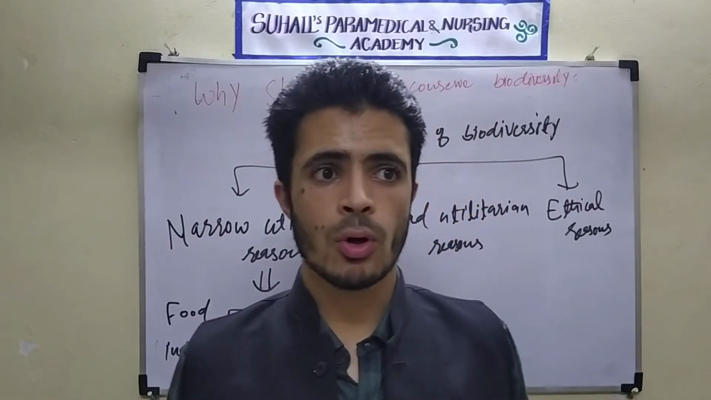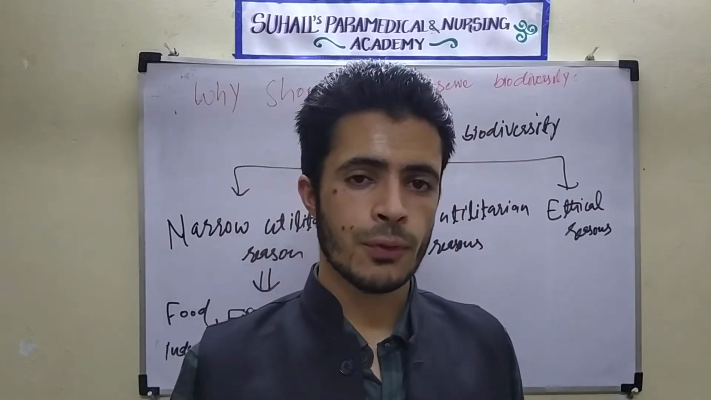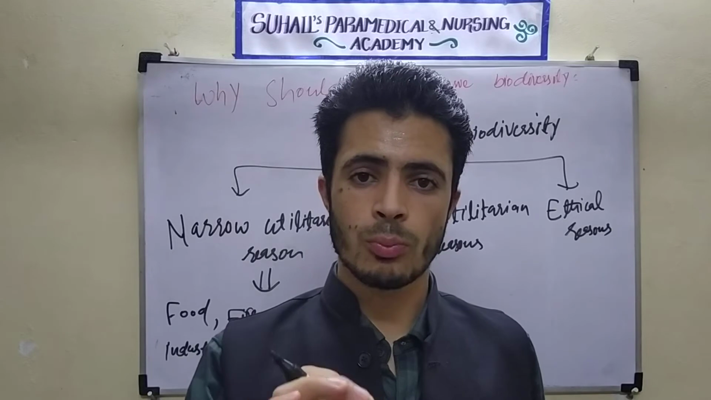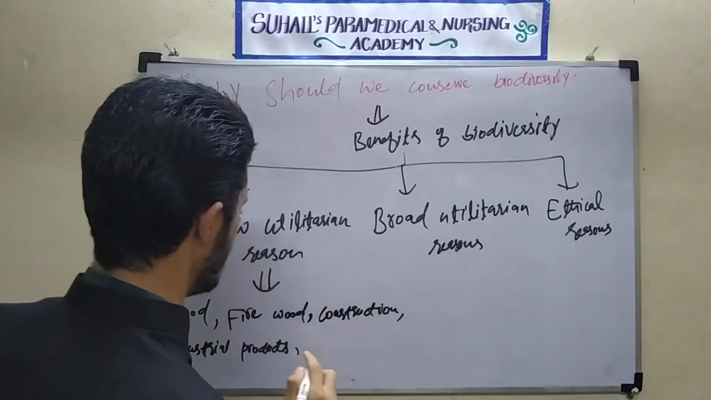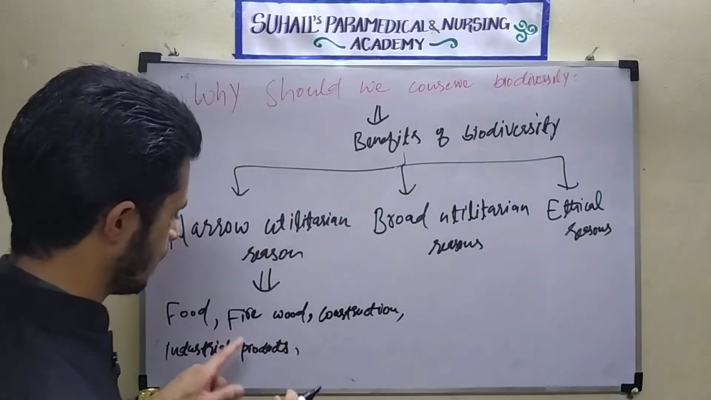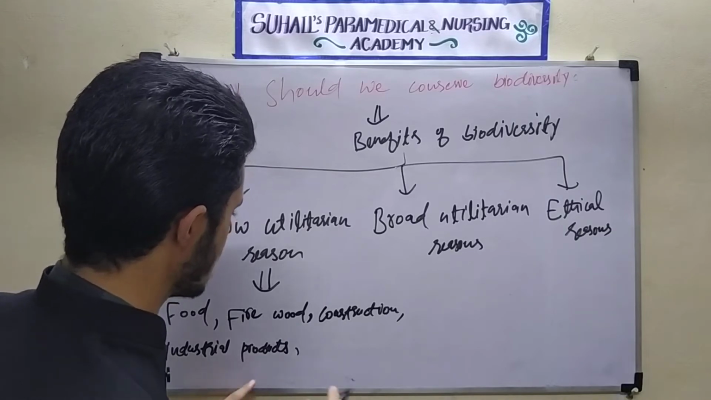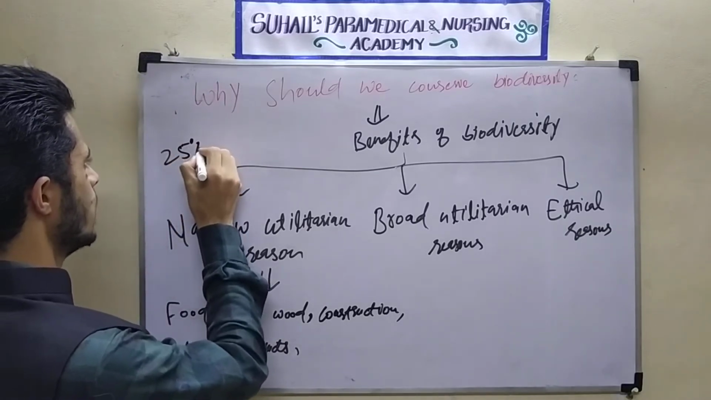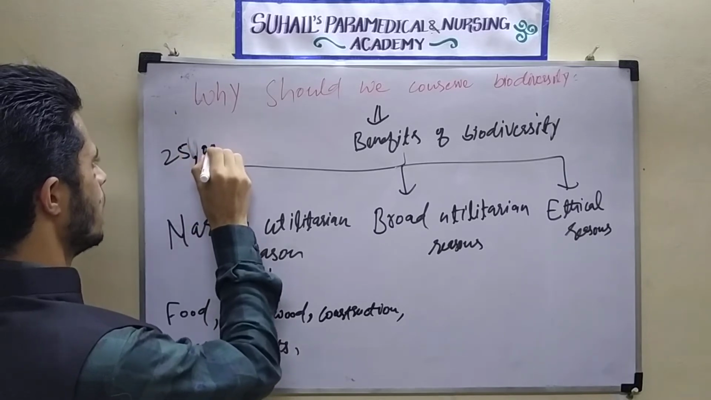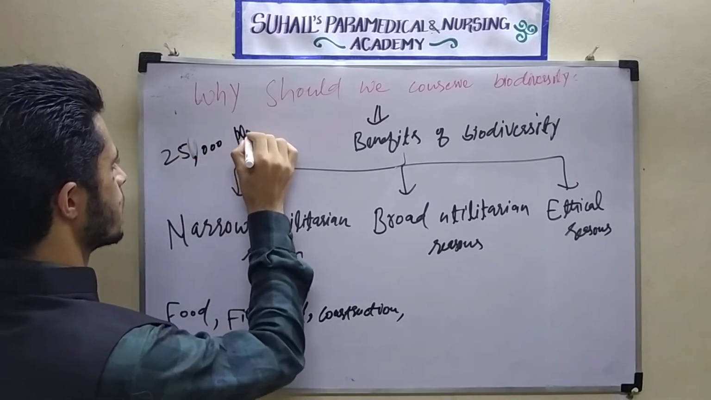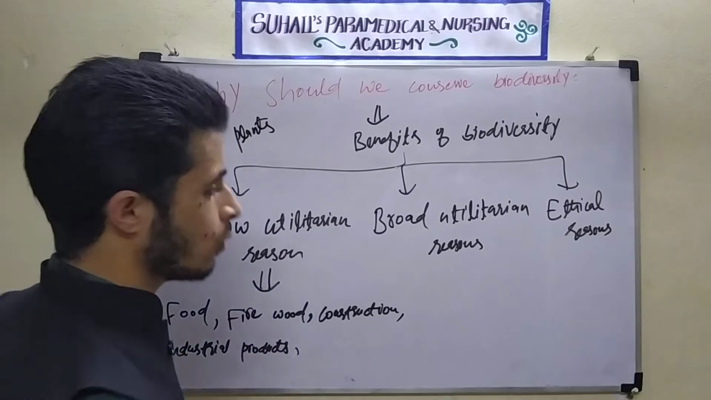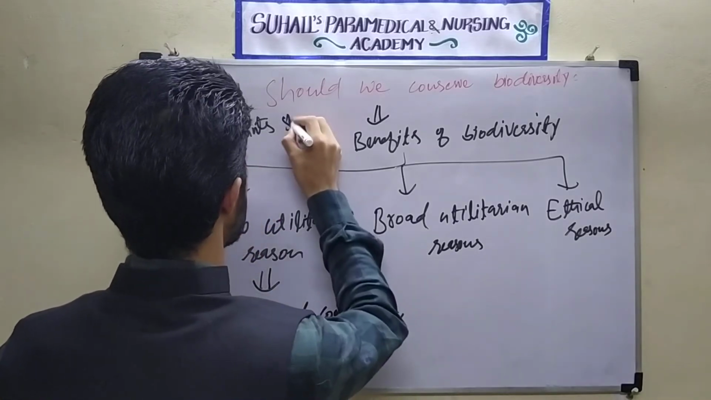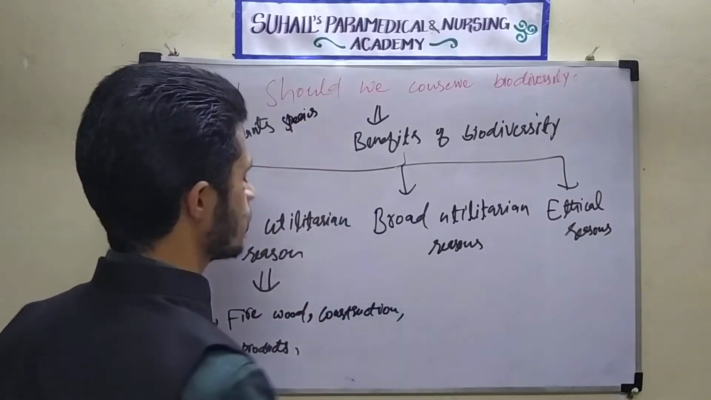One of the main things I want to tell here is that more than 25,000 plant species, I will write here as space is less, more than 25,000 plant species we are using for medicinal purposes.